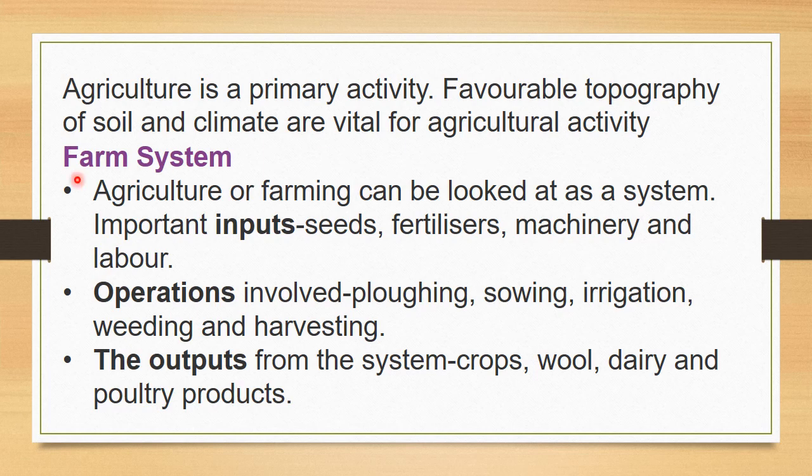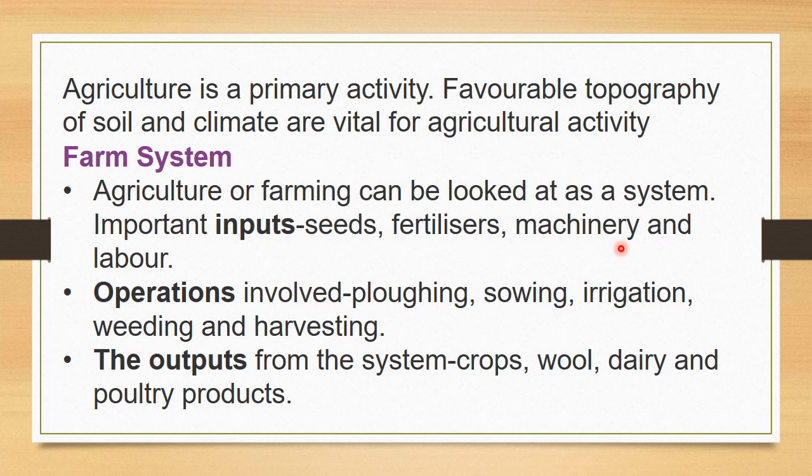First we are going to see about the farm system. Agriculture or farming can be looked at as a system. In this system, we have input. First we have to give some input, like seed, fertilizer, machinery and labor. We need seeds to do agriculture, some fertilizers to make the soil richer, and machinery. We need machines to do agriculture, and we need labor. So these are the inputs we need.